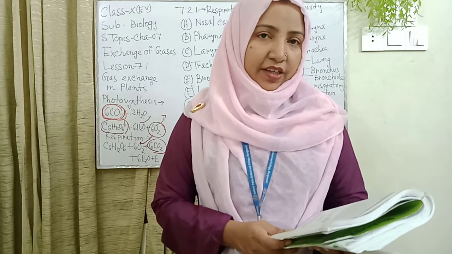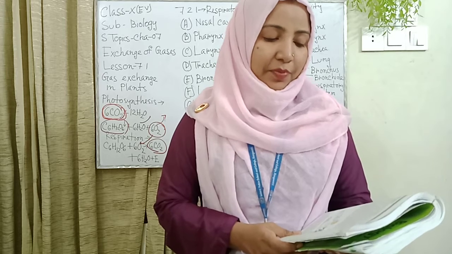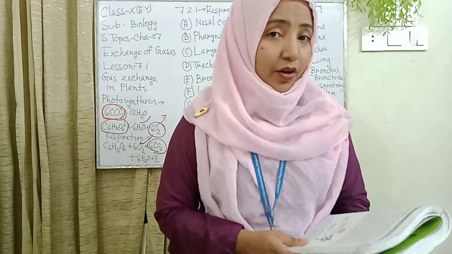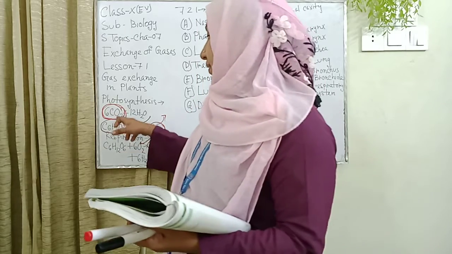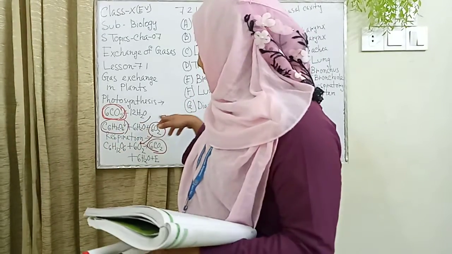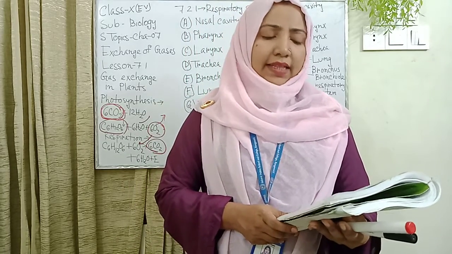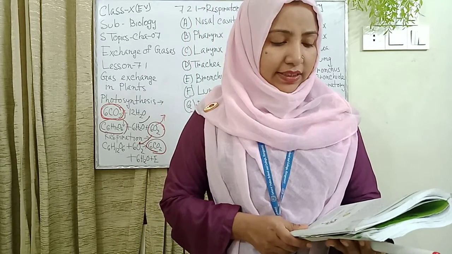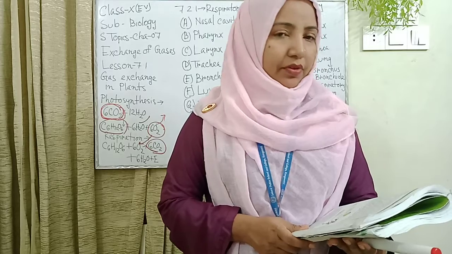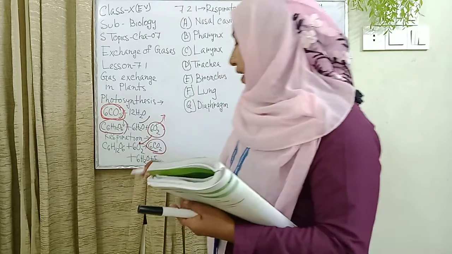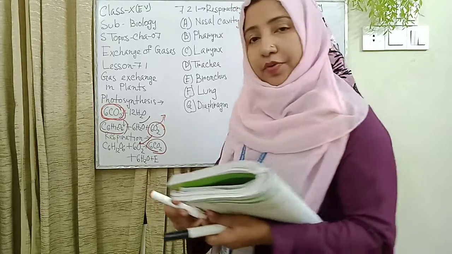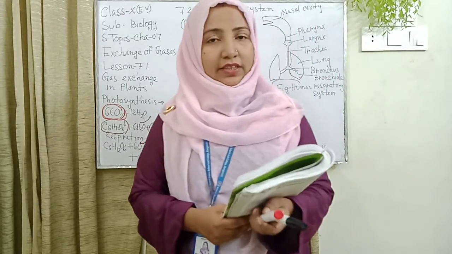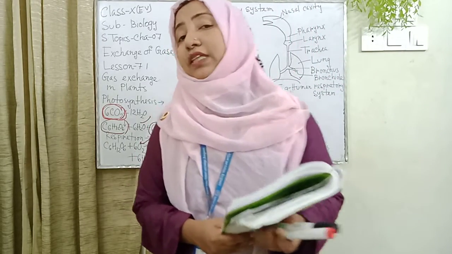Plants take carbon dioxide from air and leave oxygen, and this process is photosynthesis. On the other hand, plants take oxygen from air and leave carbon dioxide by respiration.